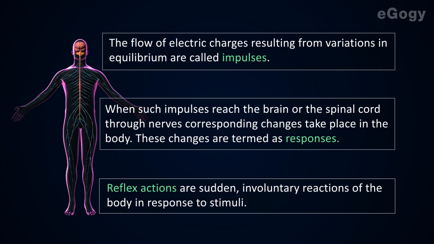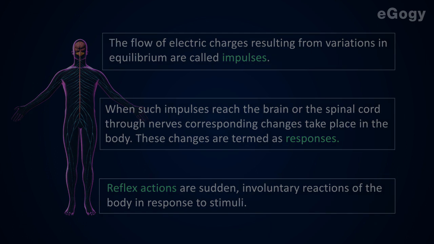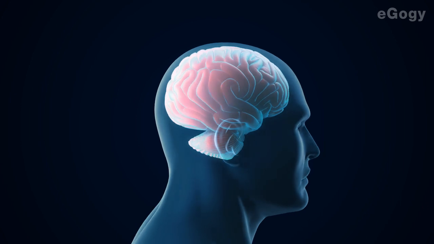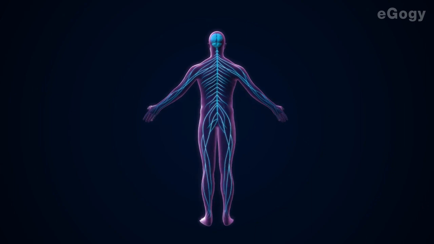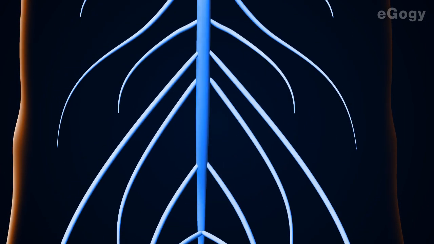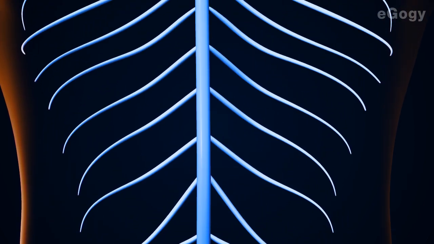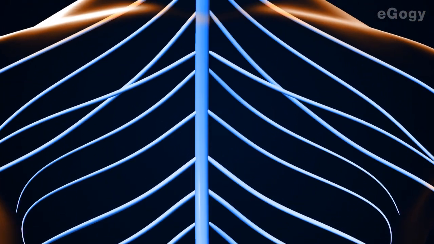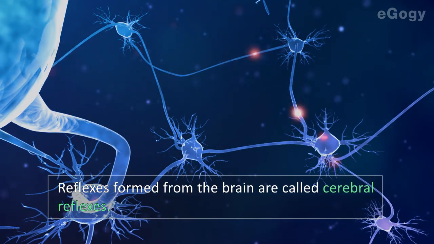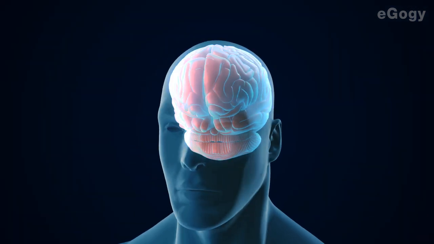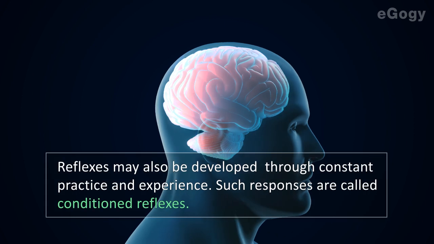Reflex actions are sudden, involuntary reactions of the body in response to stimuli. They occur without the involvement of the conscious areas of the brain. So all reflex actions are unconscious actions. Reflex actions occur both from the brain and spinal cord, which are the parts of the central nervous system. There are 31 pairs of nerves that start from the spinal cord and 12 from the brain. Reflexes formed from the brain are called cerebral reflexes. Blinking of the eye is a cerebral reflex.